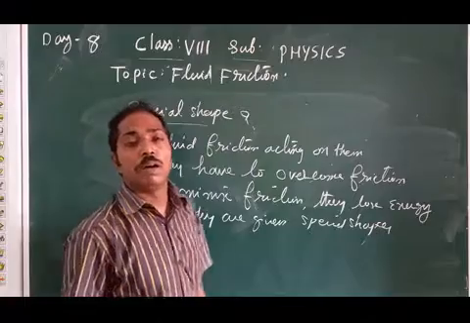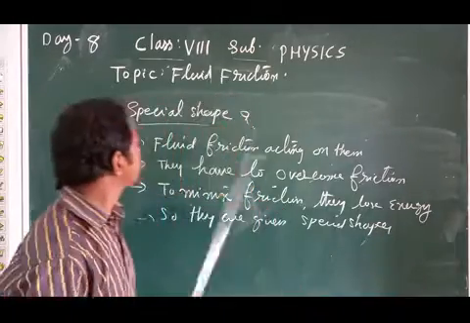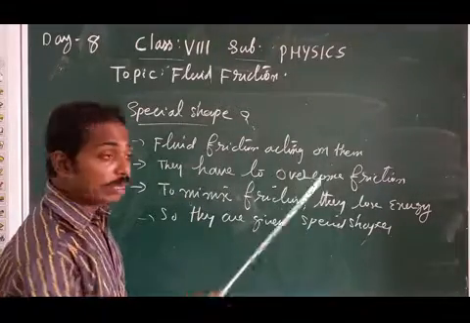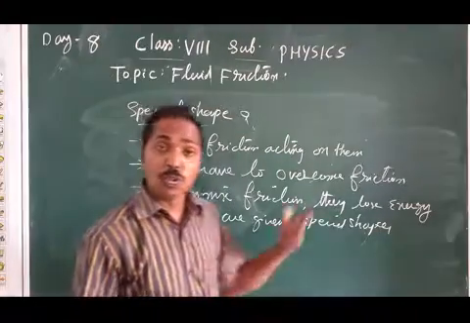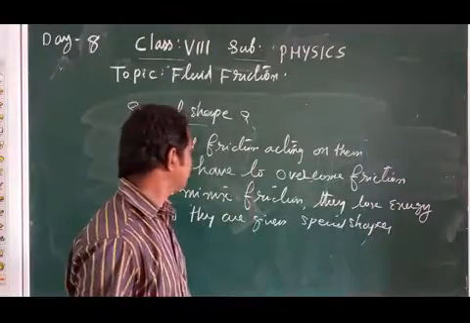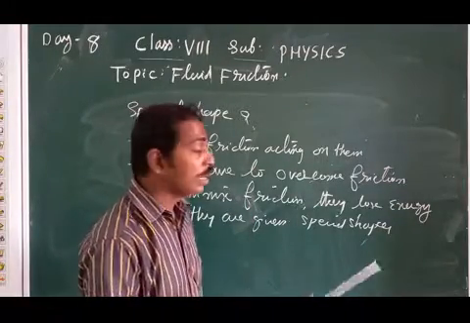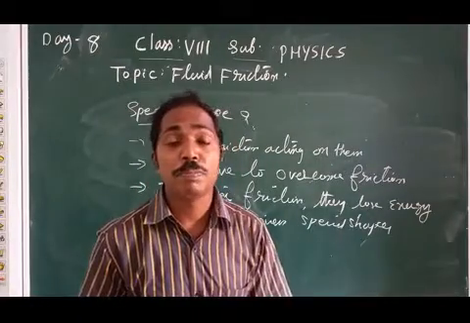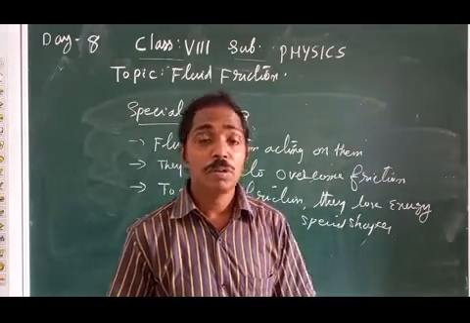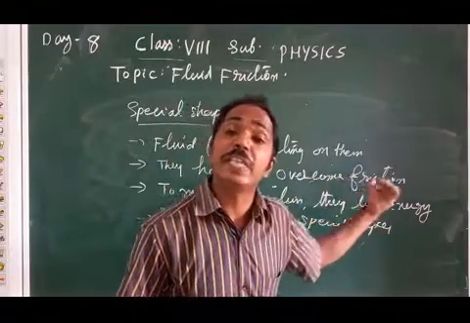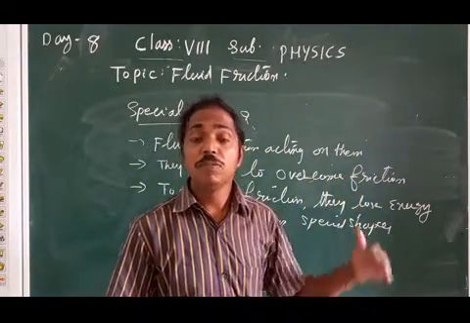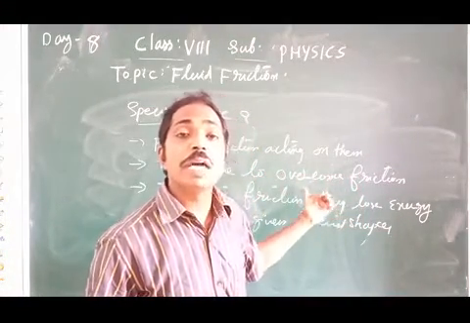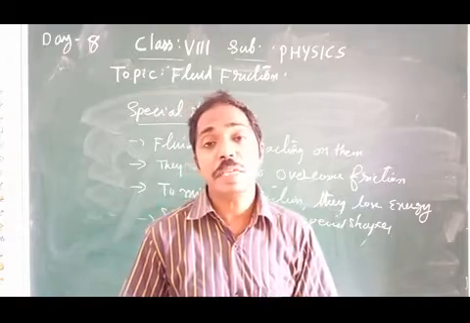So what are the points mentioned? While objects are moving through fluid, friction acts on them. Then to move forward, they have to overcome this friction. However, they have to minimize friction. In this process, they lose energy. So they are given special shape to minimize friction without losing energy, such as streamlined shape.